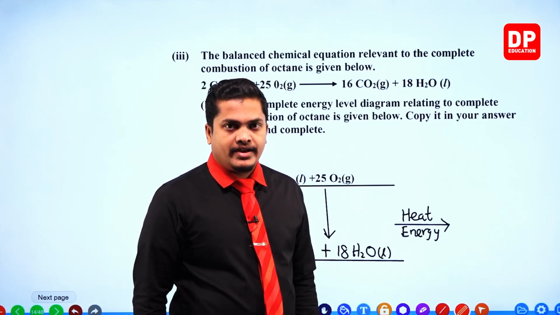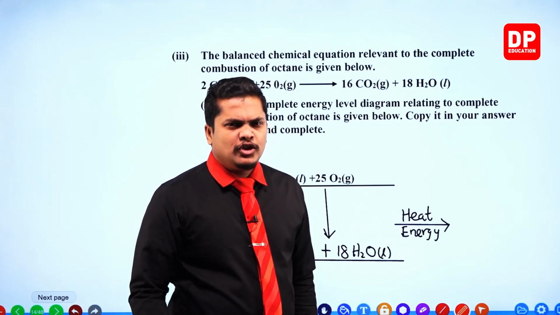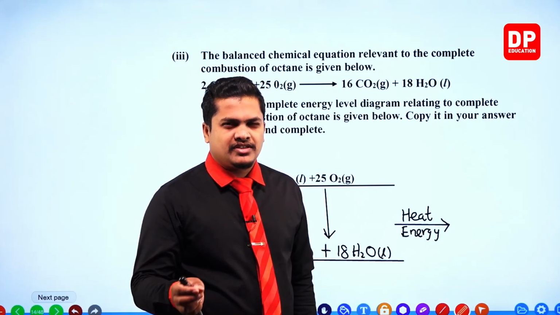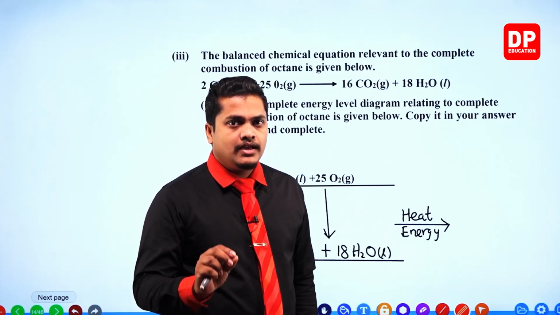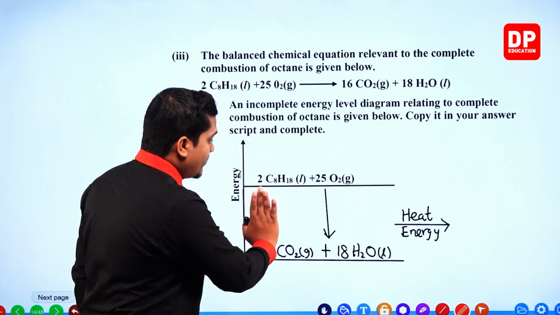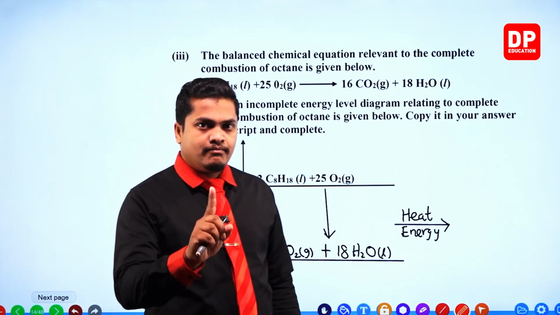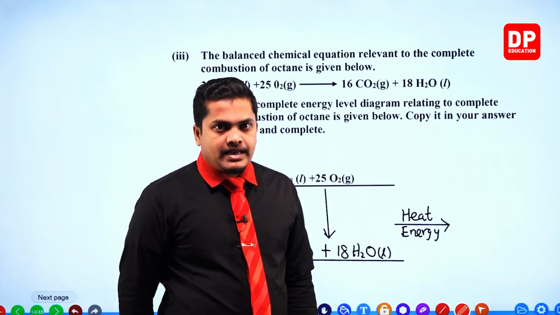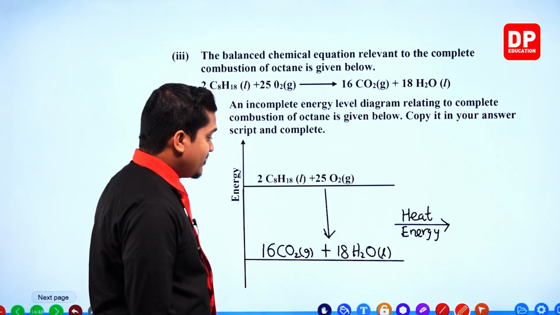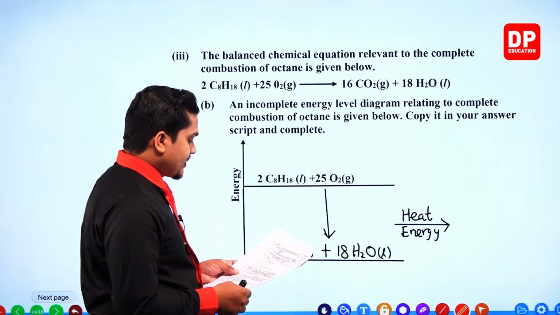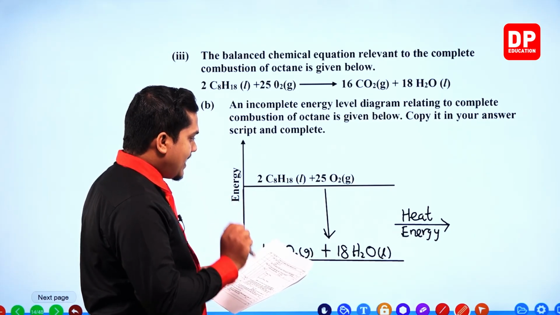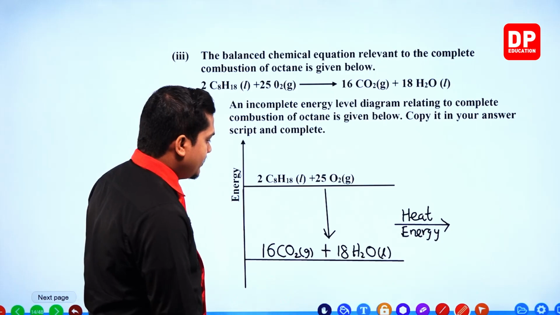However, usually for our O-level syllabus, for some chemical reactions, it's not important to state the state. But when you take energy level diagrams like this, it's very important to mention the states of the chemical substances.